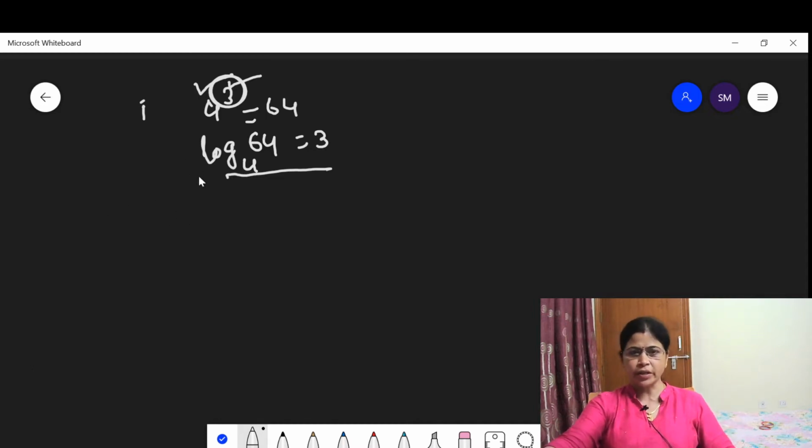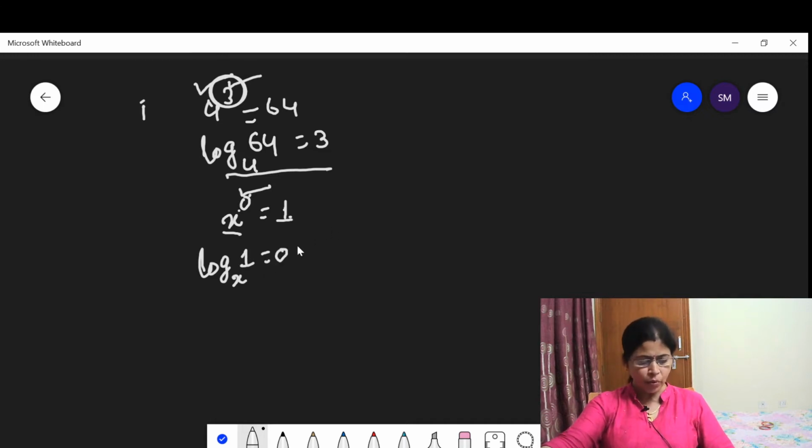Suppose we say, as you know, x to the power 0 is equal to 1. Whatever the base may be, this doesn't matter. When the exponent is 0, the result is equal to 1. Then when you apply log, we can write log of base x of 1 is equal to 0.